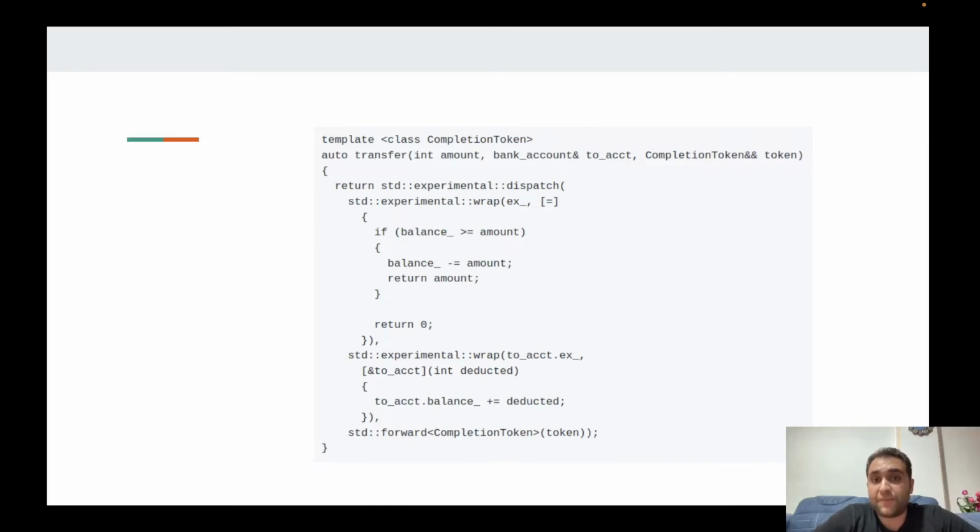It means each of them has its own execution context. We need to run each operation on its own execution context. It means we need to run the decrement operation on the current bank account's execution context, and the increment operation on the target bank account's execution context.